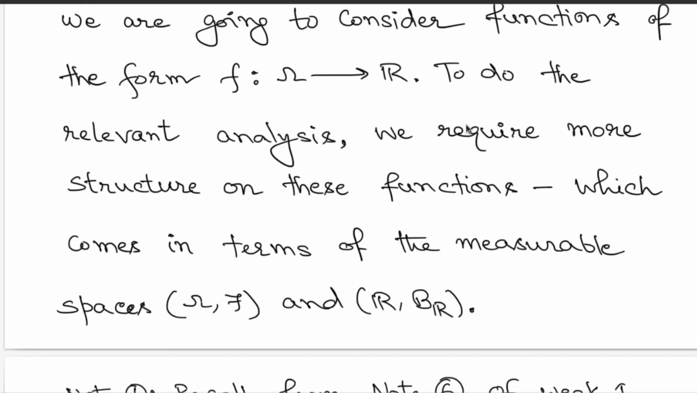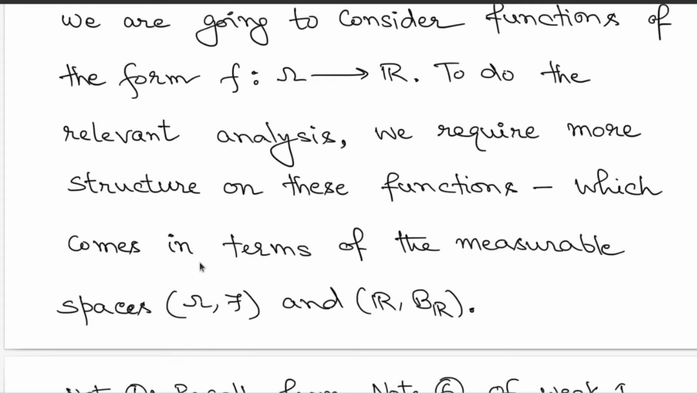This is in terms of certain measurability structures associated to the domain space and the range space. Since omega is the sample space of a random experiment, it comes with a collection of events which we have already associated the structure of sigma field. So on the domain side, you have the structure of a measurable space, omega, script F.